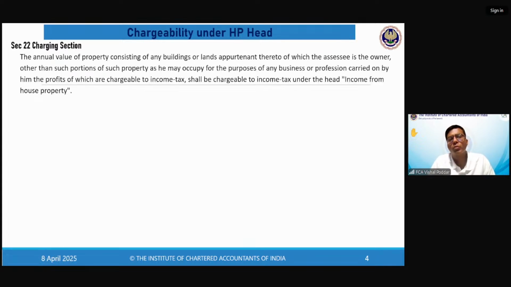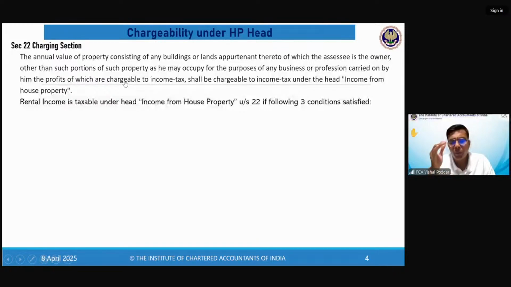Now, this is what the charging section looks like. The charging section is saying, what is taxed under this head? The annual value of property, consisting of building or land appurtenant thereto, of which the assessee is owner, other than such portion of property as he may occupy for the purpose of business carried on by him, profits of which are chargeable to tax under the head, etc., etc.